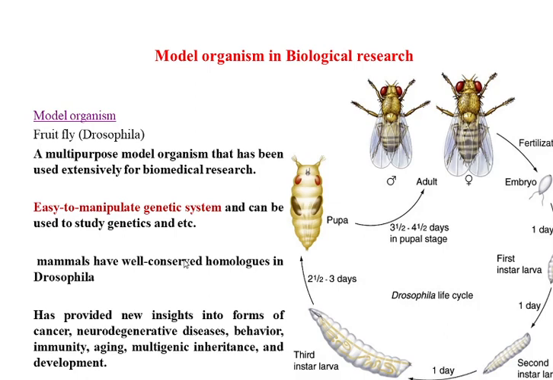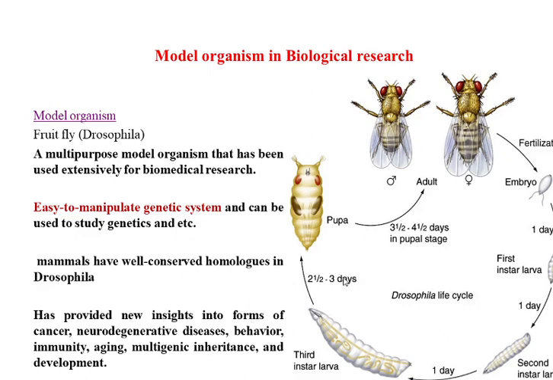Mammals can be compared with the Drosophila. If you see the number of genes that the Drosophila has and the number of genes that we human beings have, it is again comparable. So it has homologies, it has a comparative genome, and that is the reason it makes a very good organism to carry out neurodegenerative research.